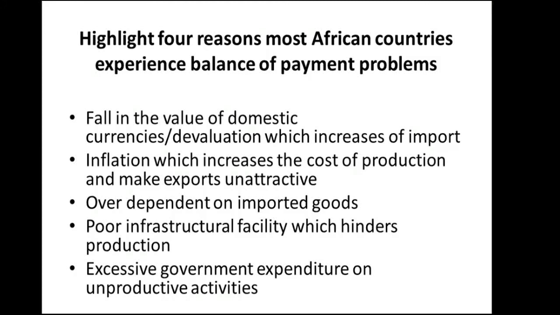The next one is poor infrastructural facilities, which hinder production. When there are poor infrastructural facilities, there tends to be a hindrance in production, and as a result producers are not encouraged to produce. When producers are not encouraged to produce, there will not be growth in domestic markets, and that means there will be a problem of exports. So this also contributes to the balance of payment problems in West Africa.